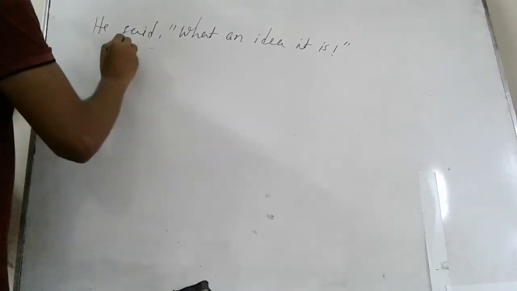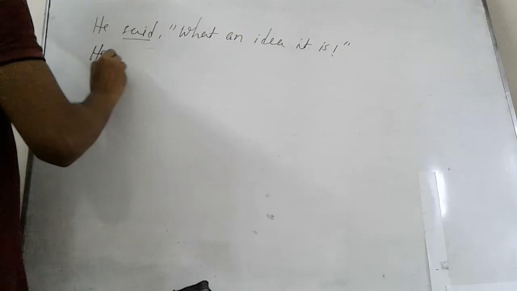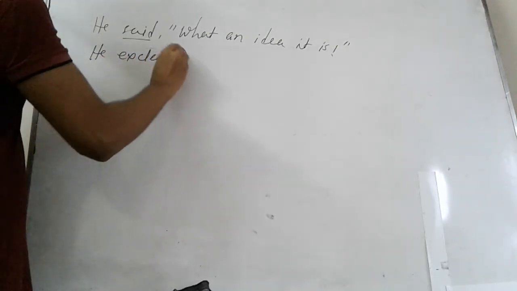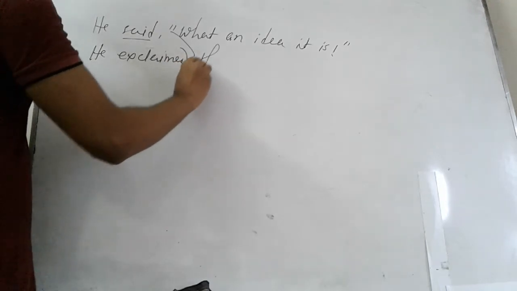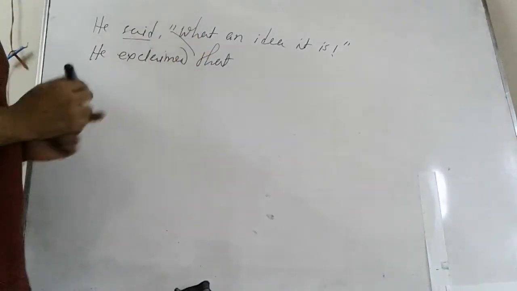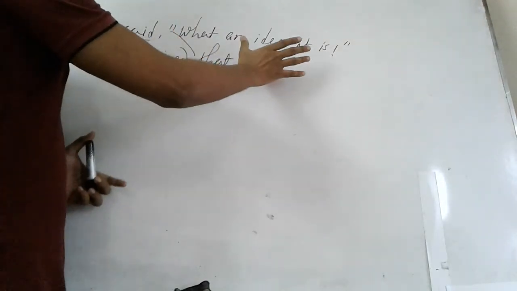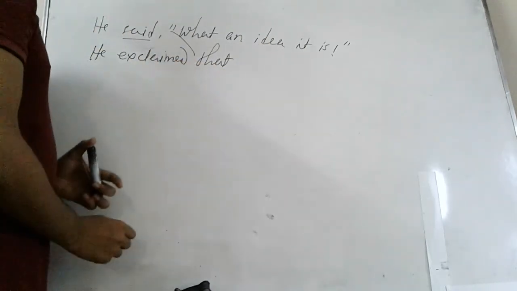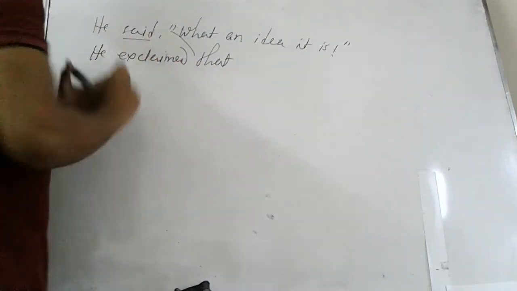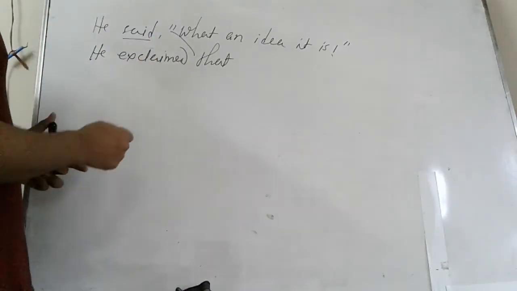Look, here we have to take exclaimed, like he exclaimed, then in the place of inverted comma we have to take that. He exclaimed that. So whenever we will have any exclamatory sentence in our reported speech, the verb of the reporting speech will be exclaimed. Then in the place of inverted comma, as like as assertive sentence, we have to take that.